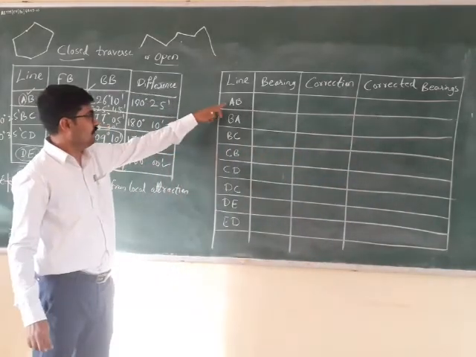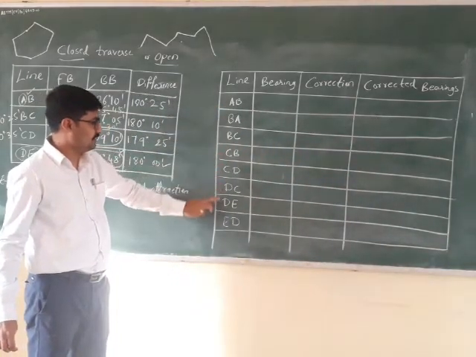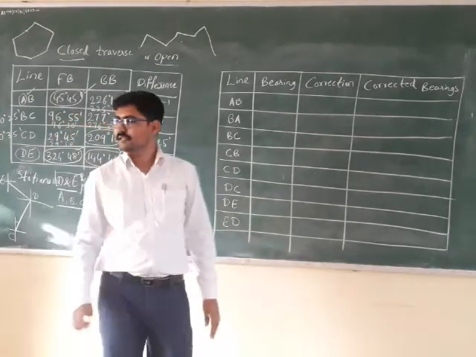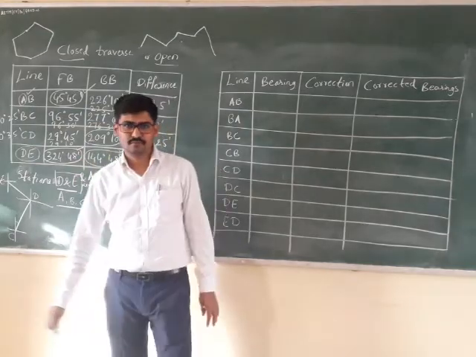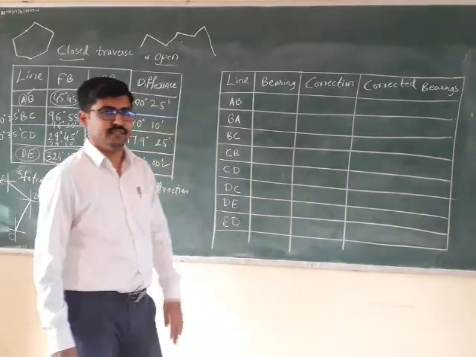So 1, 2, 3, 4, 5, 6, 7, 8. There are 4 lines, 8 bearings.